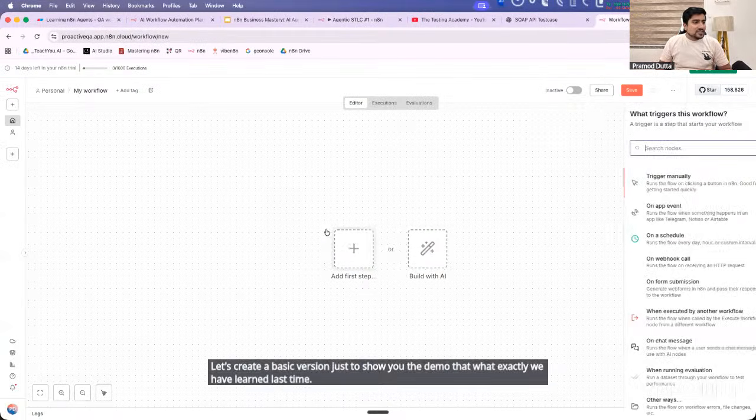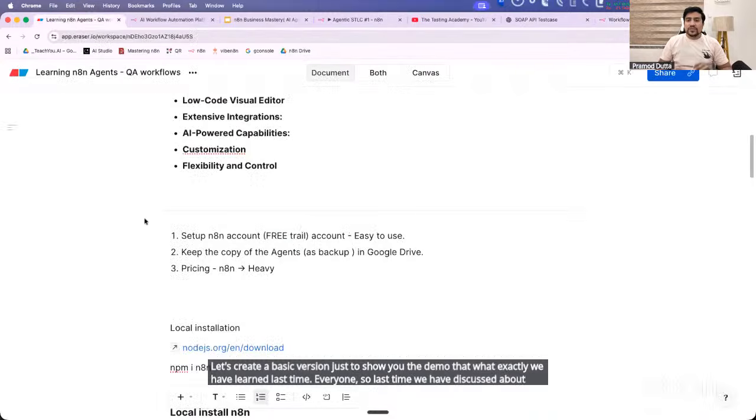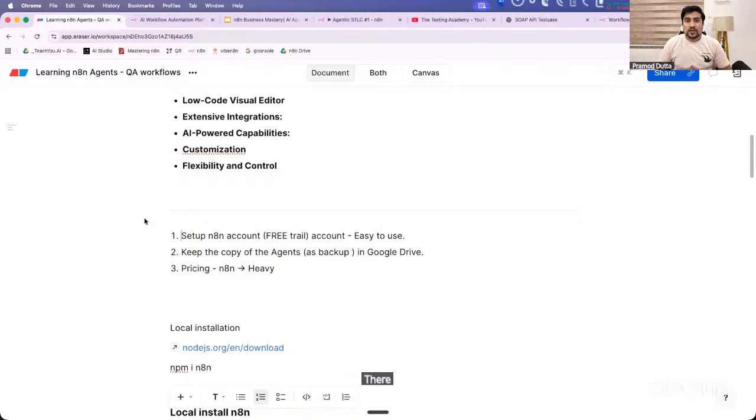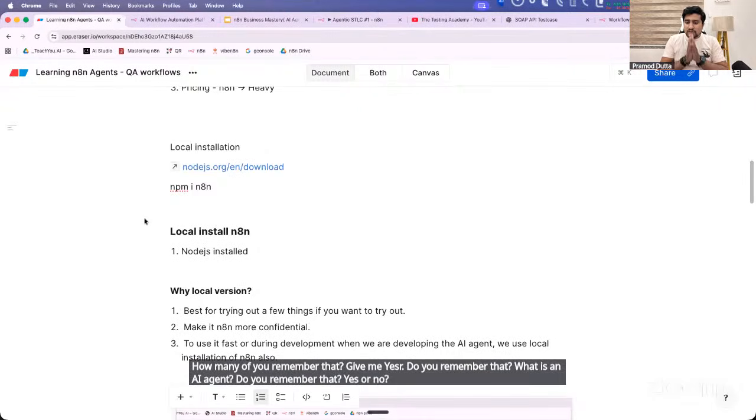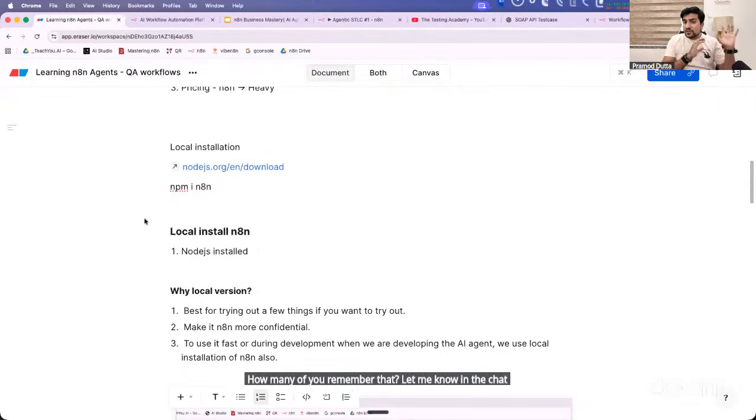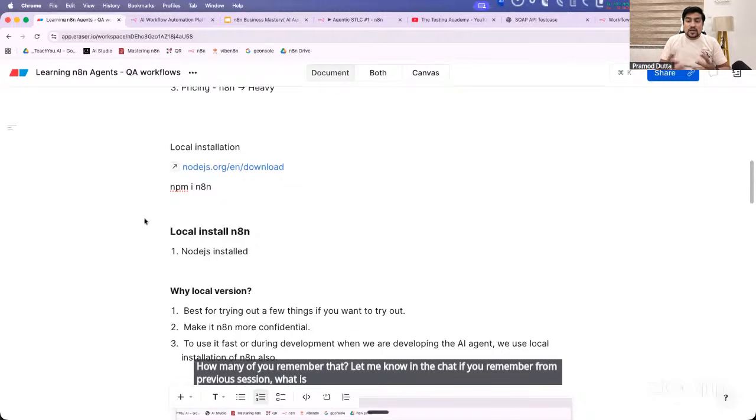So last time we discussed how you can create a simple AI agent, but before that there was a quick question that I want to ask everyone. How many of you remember what is an AI agent? Give me yes in the chat. Do you remember? Yes or no? Let me know in the chat if you remember from the previous session what is the AI agent and how it is different from an LLM, right?